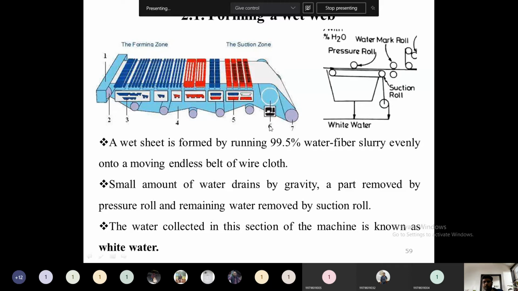Through suction, some part of the water will be removed. This is called a suction roll. Through suction, some part of the water will be acquired. Through this pressing roll, some part of the water will be collected down, and by gravity itself, by the natural way, some part of the water will be recovered. So the sheet will be formed here. Until here it will contain 80 percent water. So this was regarding the formation of the wet web.